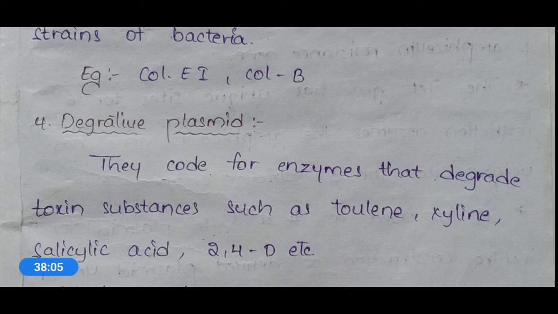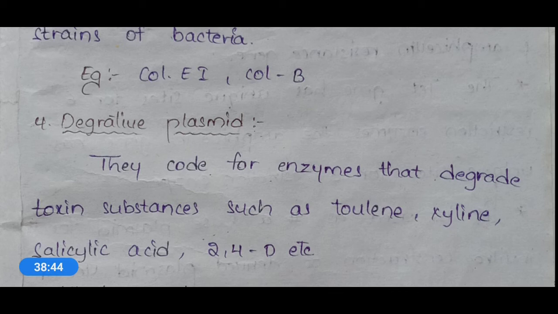So a few toxic chemicals or toxic substances like toluene, salicylic acid, 2,4-D, xylene. So these kinds of chemicals will show activity on bacterial growth. They will inhibit the bacterial growth. They kill the bacteria. So to avoid such conditions caused by these toxic substances, a few bacteria will contain degradative plasmids, okay.